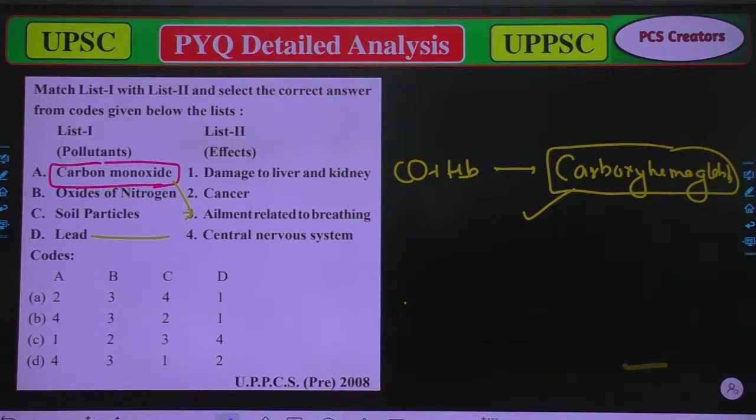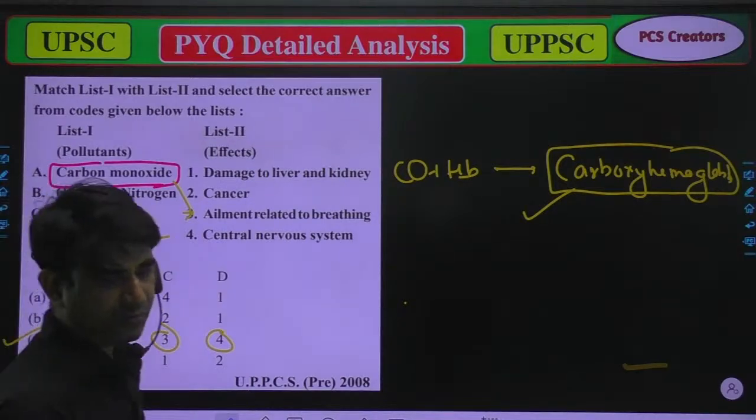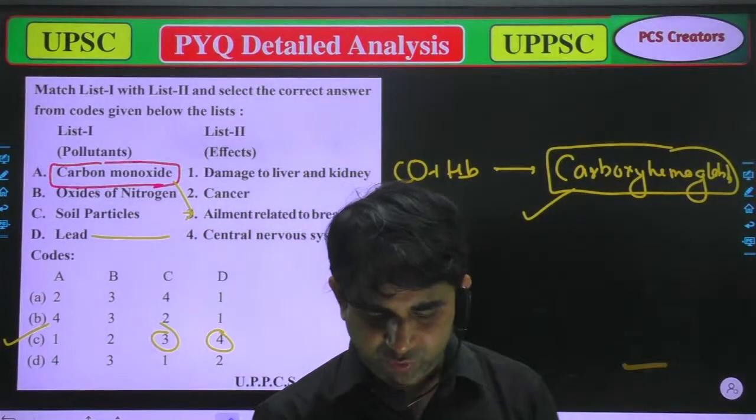D4, that's true. So we have option C. Why option C? Because carbon monoxide with 1 and 3, A3, yeah, that's true. And D4, that's true. And B2, nitrogen oxide, yeah, that's true, and soil particles. So option C is the answer. Now we'll move to the next question.